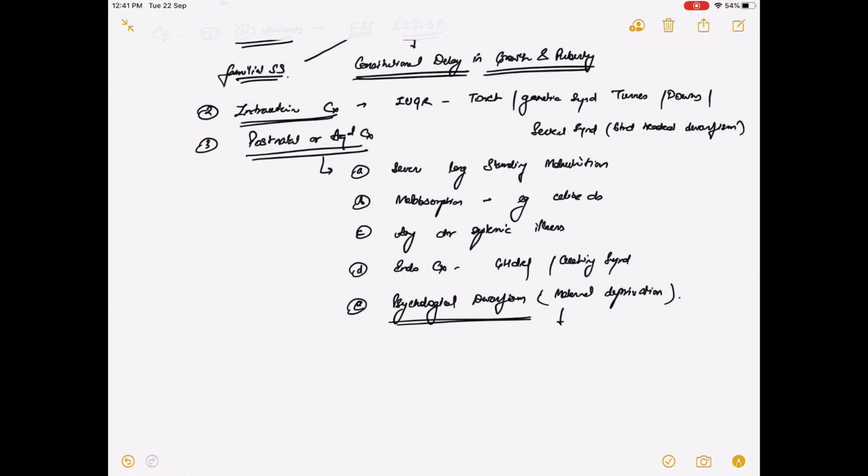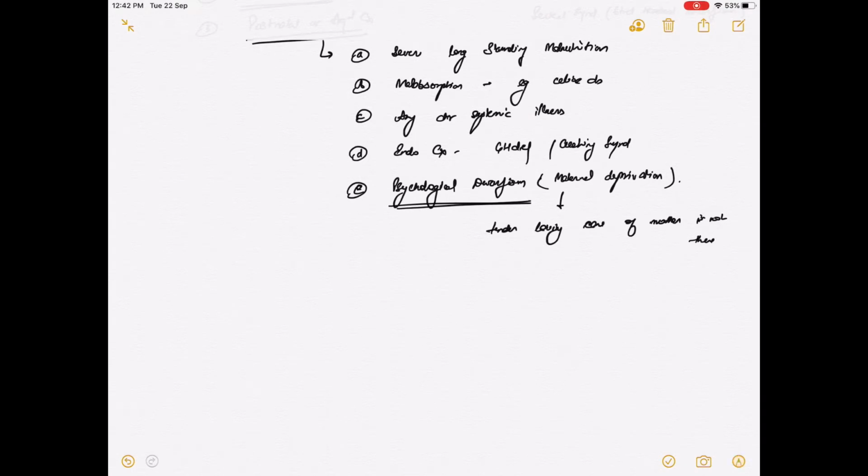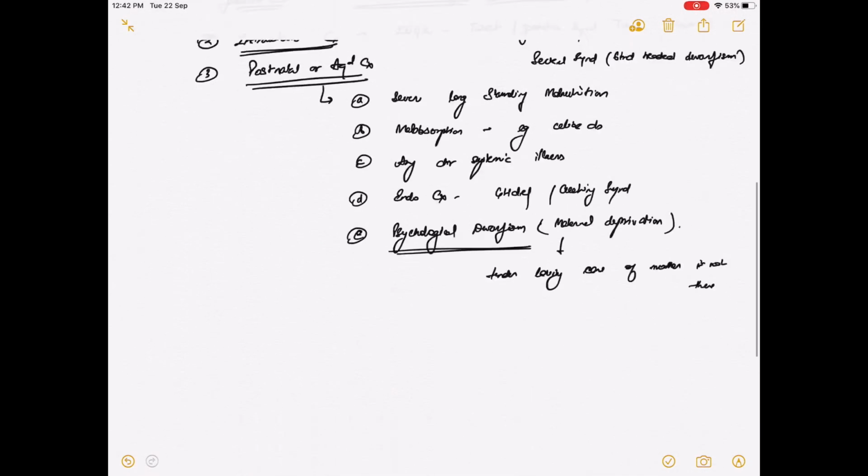So the tender loving care of the mother is not present, the mother is not there, which is needed for growth of the baby. So these are the causes for proportionate short stature.